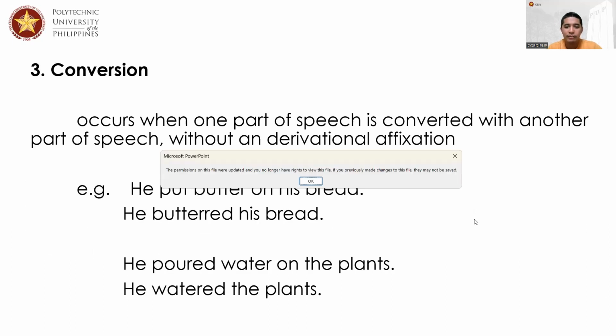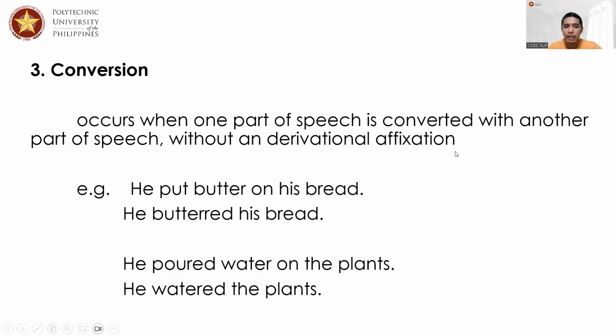Second, we have conversion. When we say conversion, that means we are trying to convert one particular word from one grammar unit classification to another. Now, this might sound similar to derivation.